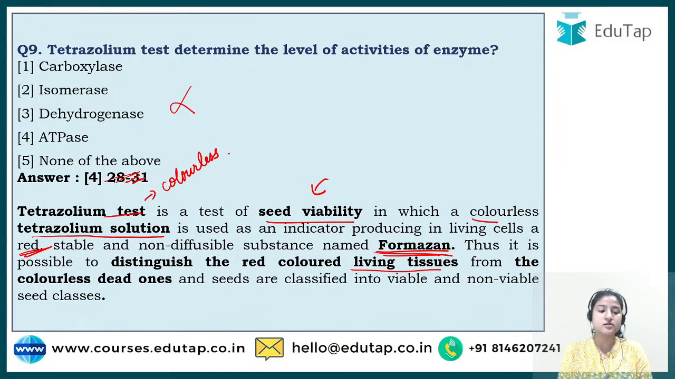But if it does not change its color and still remains colorless, it means that particular seed is dead. Okay, so in live cells, which enzyme is present? Formazan is present. I hope this particular thing is clear to you all. And that is how you can differentiate which seeds are viable and which seeds are not.